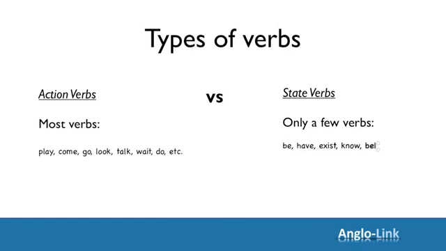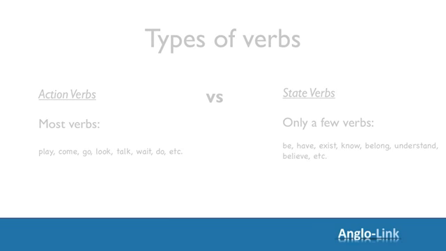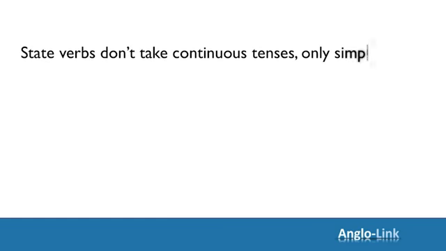There is a sense of continuity in them, such as be, have, exist, know, etc. And because of this sense of continuity, they don't take continuous tenses. That's what you have to be careful with. When you're using your tenses, you've got to be careful not to put a state verb in the continuous form.